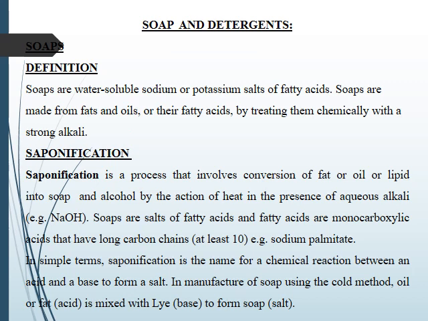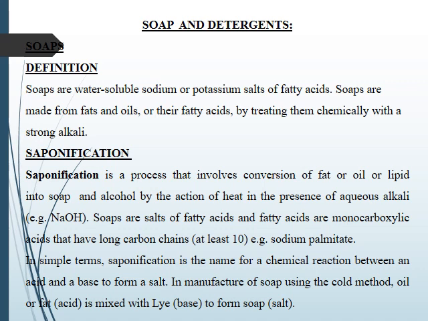What are soaps? Soaps are water-soluble sodium or potassium salts of fatty acids. Soaps are made from fats and oils or their fatty acids by treating them chemically with strong alkali. Now, what is meant by saponification? Saponification is the process that involves the conversion of fat or oil into soap and alcohol by the action of heat in the presence of aqueous alkali.